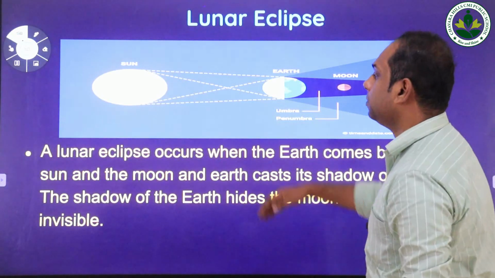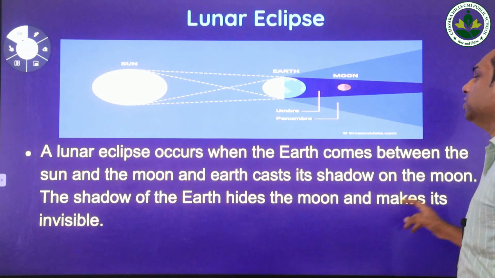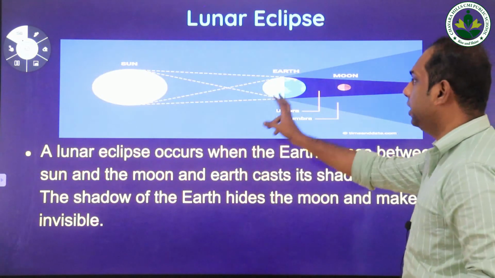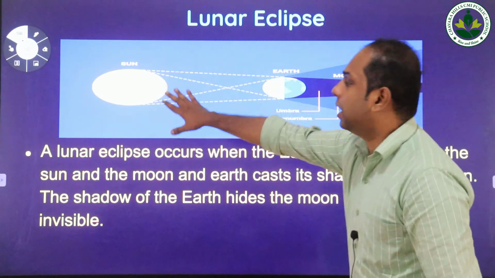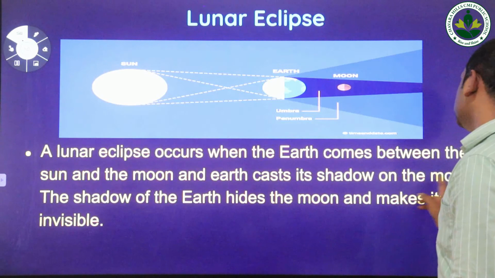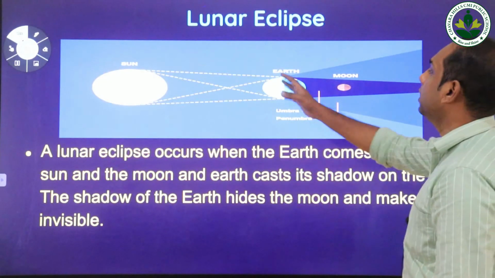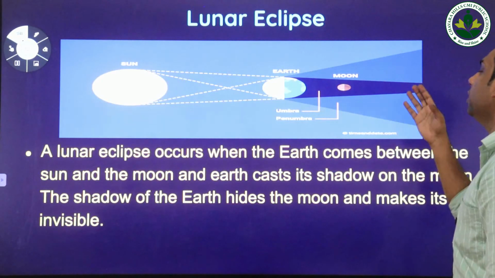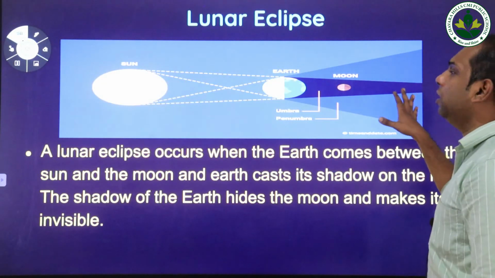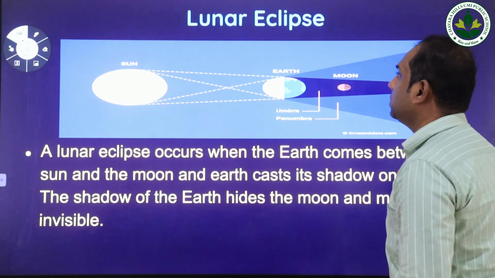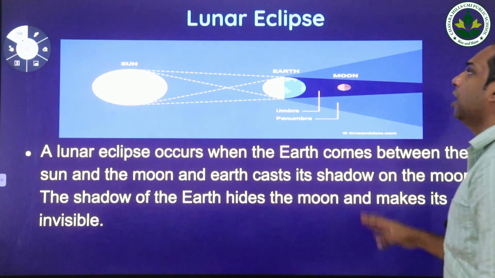A lunar eclipse occurs when the earth comes between the sun and the moon. As you see here, the earth comes between the sun and the moon, and the earth casts its shadow on the moon. At that time the moon is not visible from the earth. Such an event or natural phenomenon is called a lunar eclipse.